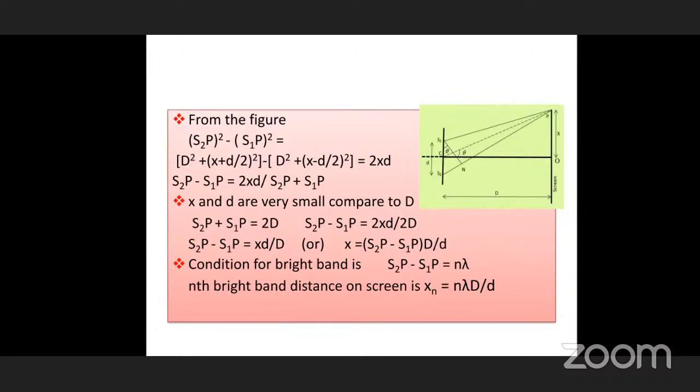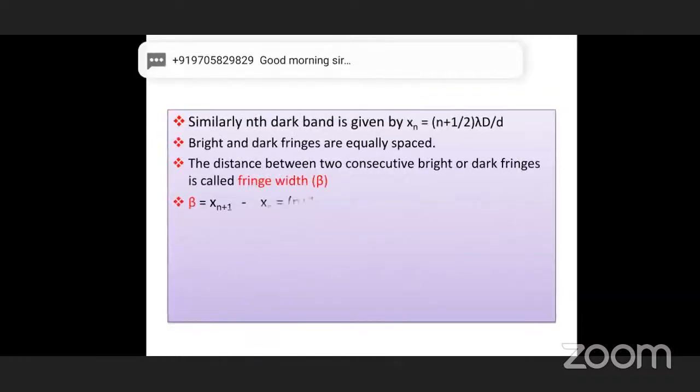You construct a right angle triangle. You see a dotted line with POC. Just take POC. In that, CO is taken below S2, then P S2, and below S2 we have to take one point, and on the screen we have to take another point.